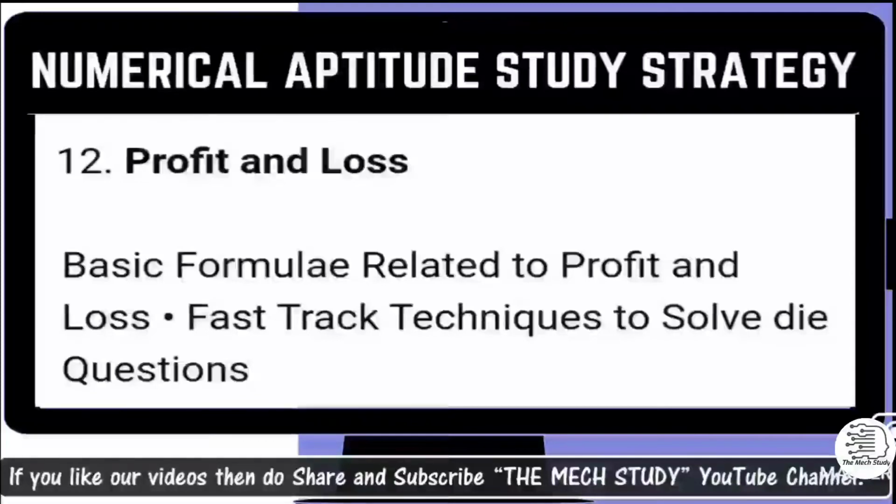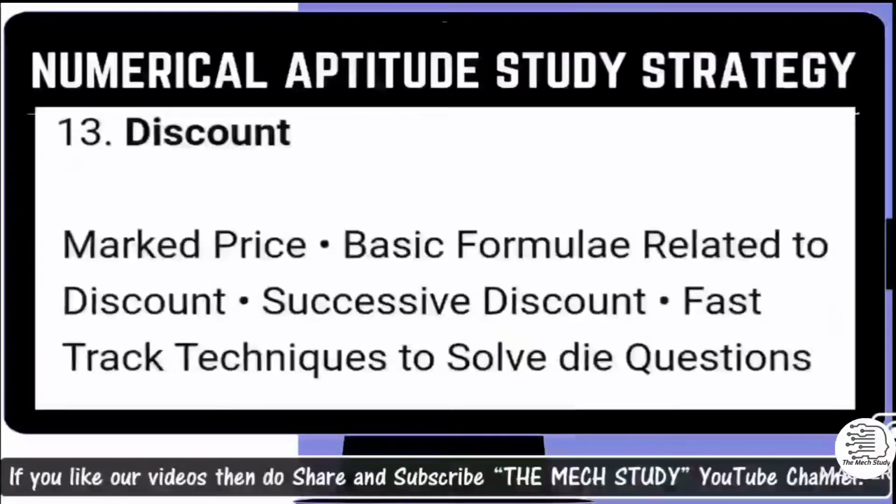The most important thing in that, you need to have a basic idea of percentage along with profit and loss. Basically 2 formulas are there, you just need to memorize those formulas. Going ahead with discount is also exactly similar to percentage. If you are clear with percentage, then you can go with discount. You need to have 2 basic formulas, for successive discount and the basic formula of market price of particular things. So if you already have an idea about CI and percentage, then do not study discount separately, because exactly the same thing is happening over there.